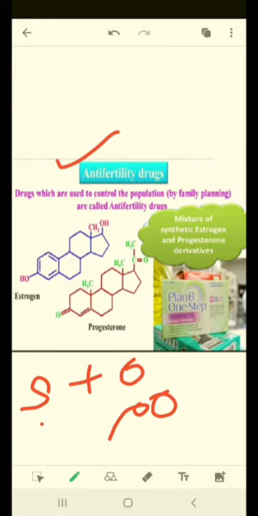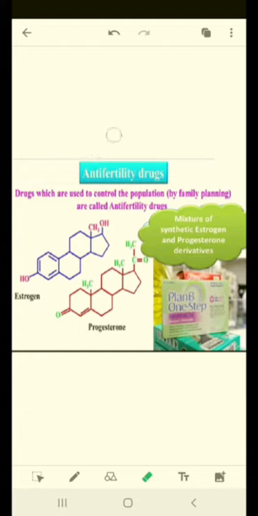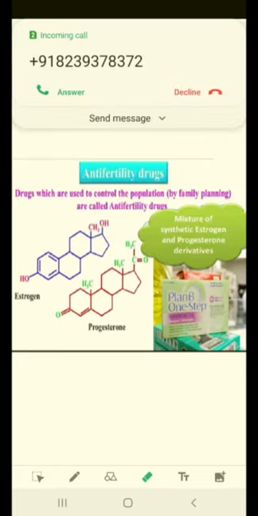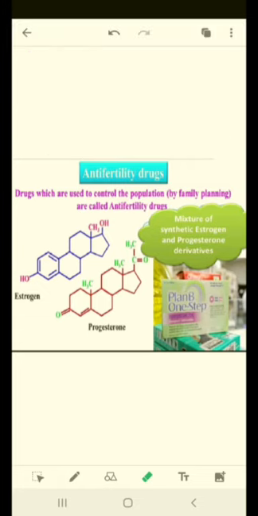So if we are able to stop the sperm and ova connection, or the fertilization, then there will be no further population growth, or no zygote formation. So anti-fertility drugs are those medicines which are used to stop fertilization. I hope you have got the meaning of that.